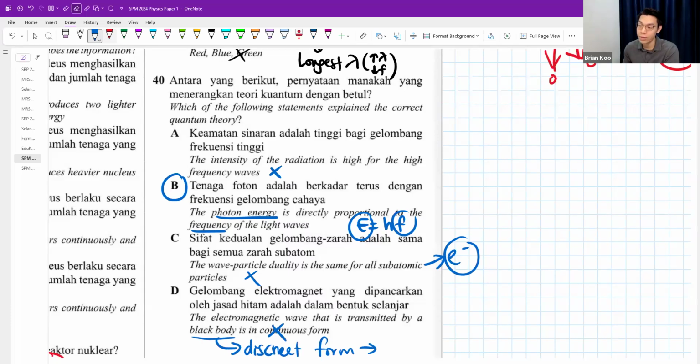That's why we call it a quantum of energy, a photon. It's released in photons. It's a quantum of light energy.